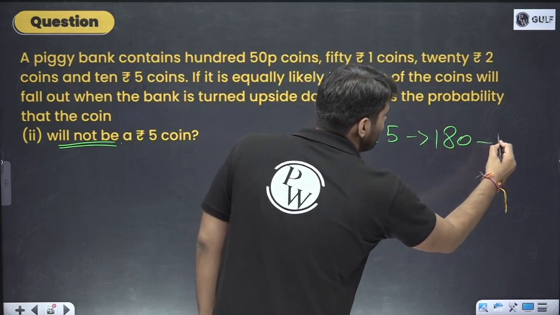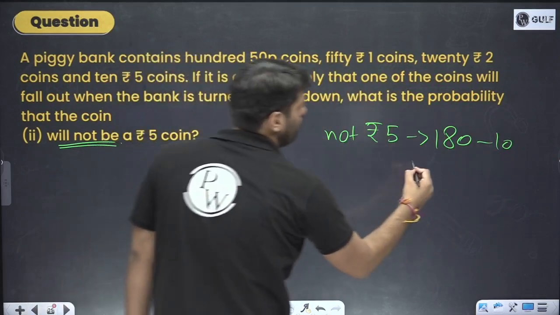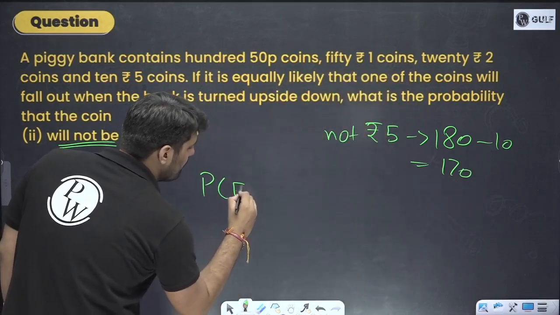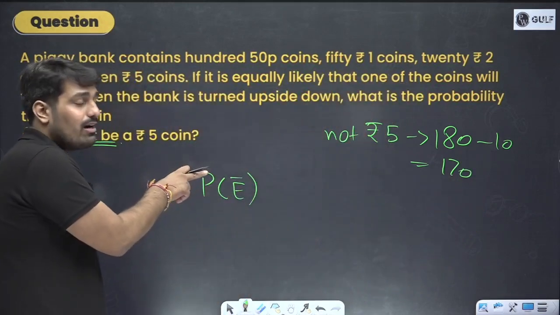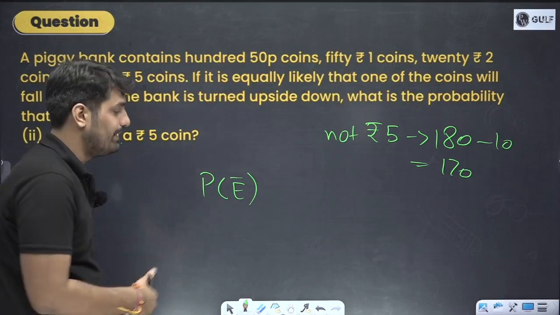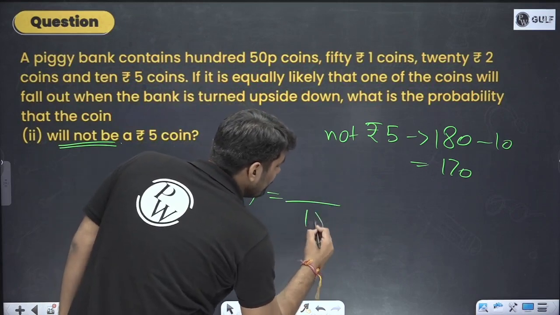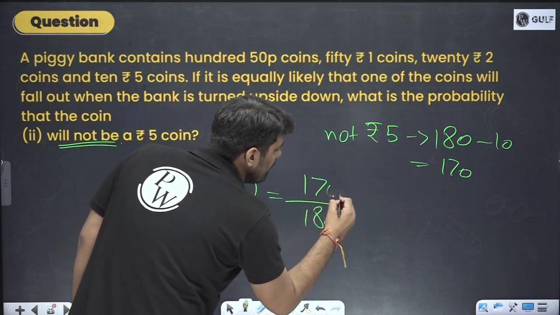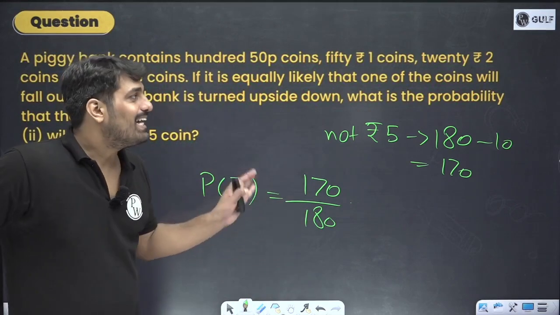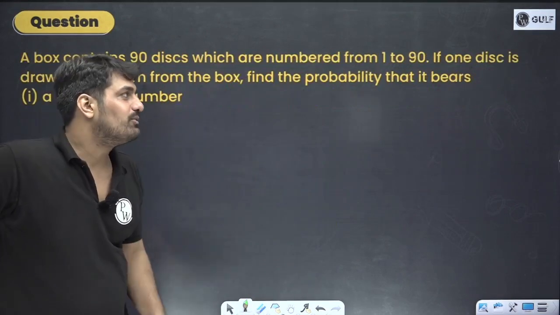180 minus these 10. So how many do we have? 170. So the probability of not 5. See, not 5. This is not E. We don't want this even. So this will be what? 180 total. 170 is what we are interested in. 17 by 18 will be the answer. Very simple. This is how we need to proceed.